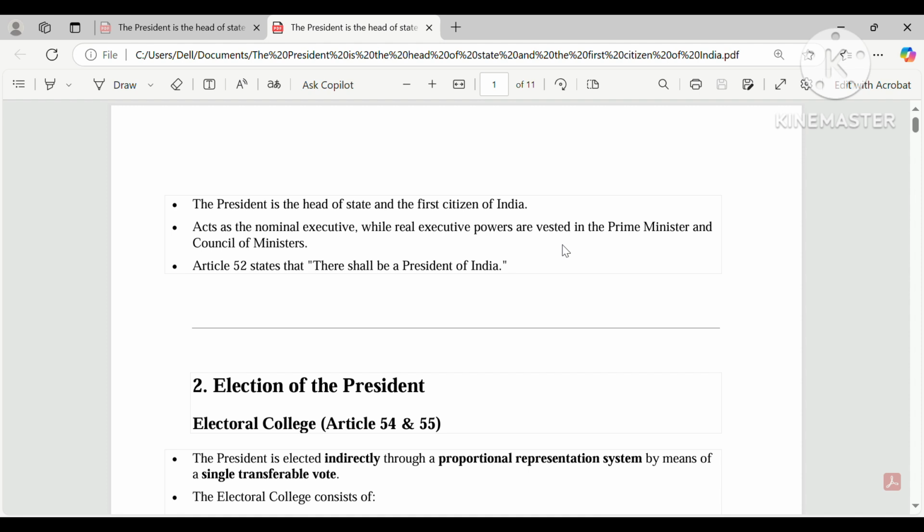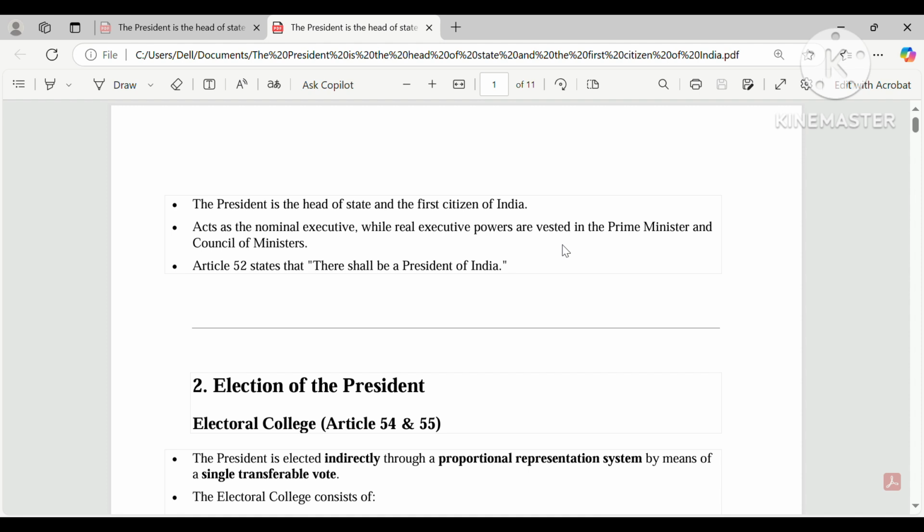then our president has some powers, but it is about 5% or 10%. It is wrong to say that the president has no power. The president also has power, but very little. We will discuss it later, but they have very little power relative to the prime minister and council of ministers. As you know, in India there is a parliamentary form of government. We opted for a parliamentary form of government, while in the USA there is a presidential form of government. So in a parliamentary form of government, power lies with the prime minister and council of ministers.